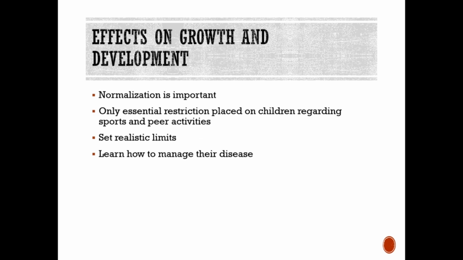And then what is the effect on growth and development? Or what are some special concerns, especially for adolescents? Again, normalization is important, and we need to understand, obviously with all children, but especially with adolescents, what may they be concerned about? Maybe a lack of independence, social isolation, fear of embarrassment if they have seizures, use of alcohol or drugs, social stigma that can come with having seizures, and then driving. Will they be able to drive? That may be a big concern for them.